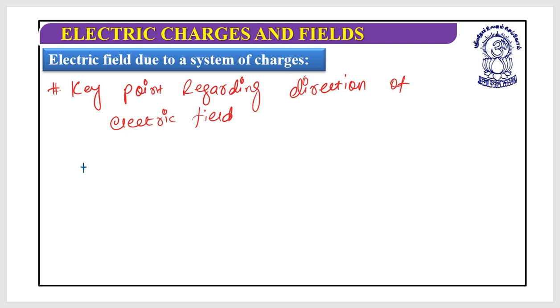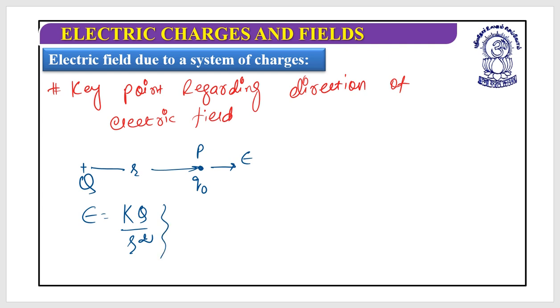Let's say a plus q charge is there, and I need to find the electric field at distance d. Then I should write E equals kq by r square, that you know. Now what is the direction? To find the direction I need to put a test charge, and this will repel each other. So the direction of electric field would be this.